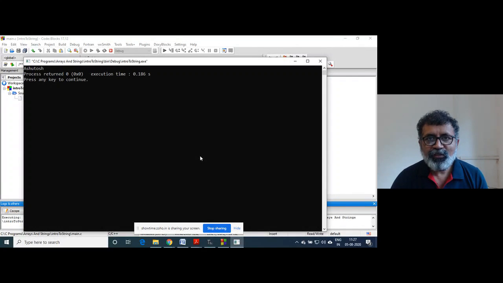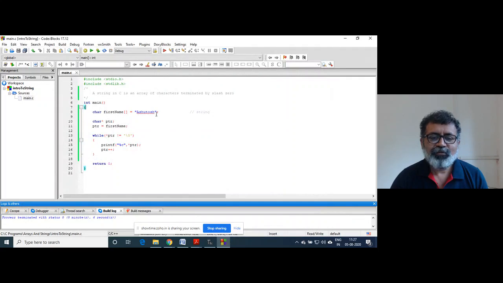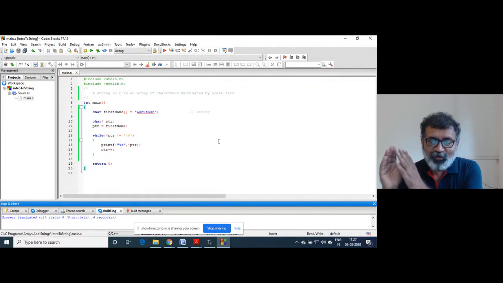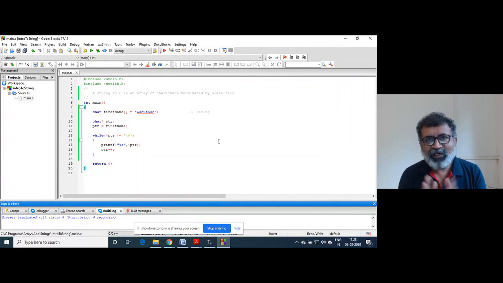How is it possible? Because in the earlier case, when the array of characters was there, I explicitly put slash zero as the last character, and I used that slash zero, which is a special character, as a terminating condition inside the while loop. Then it is understandable. But where is this slash zero?